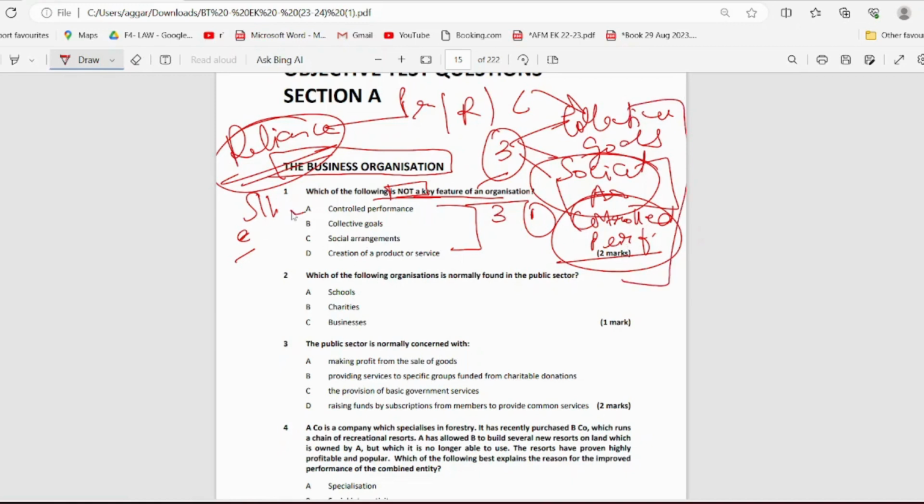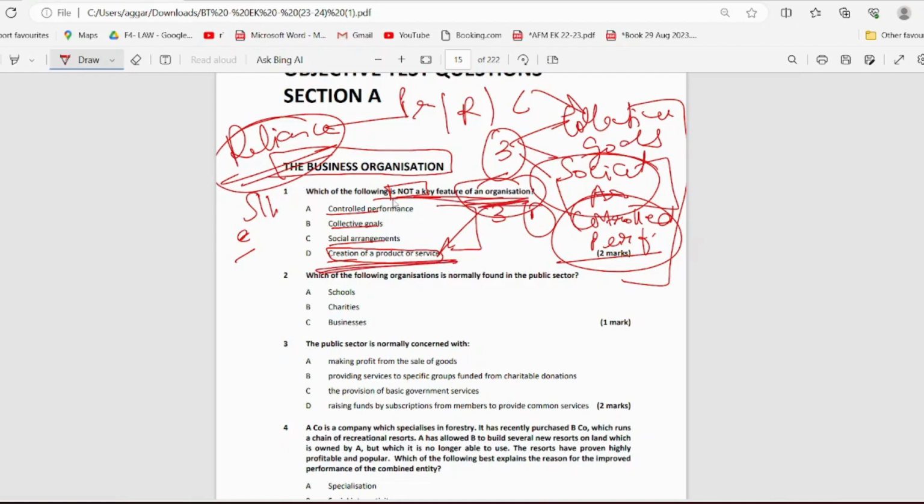So control performance is there, collective goals is there, social arrangement is there, creation of a product or a service. It is not always necessary that an organization will create a product or a service. There are many organizations that do not create a product or a service.